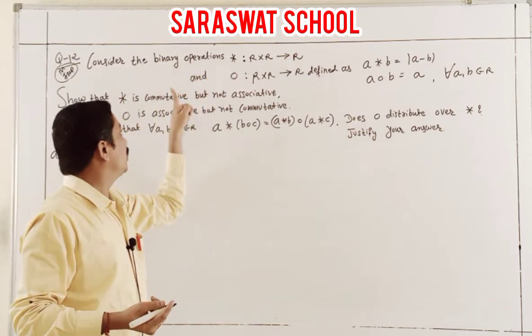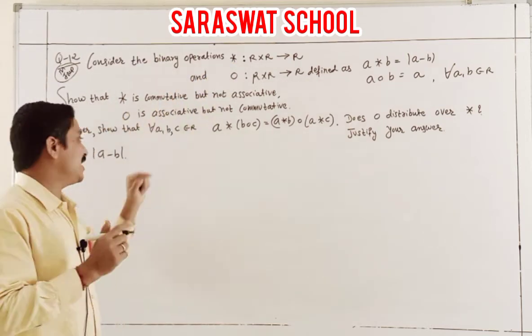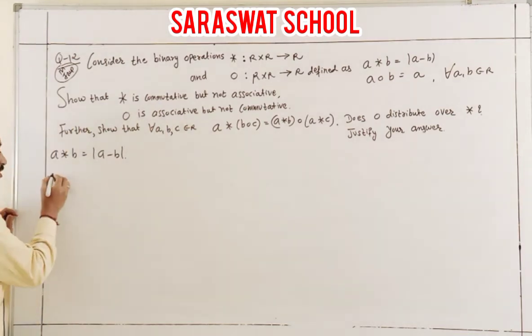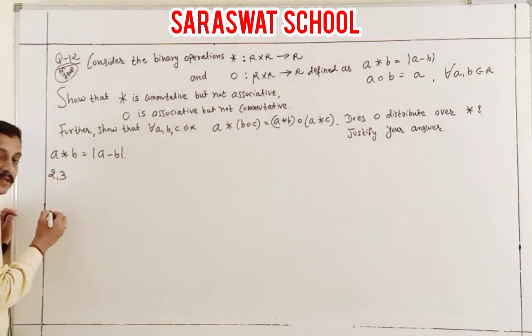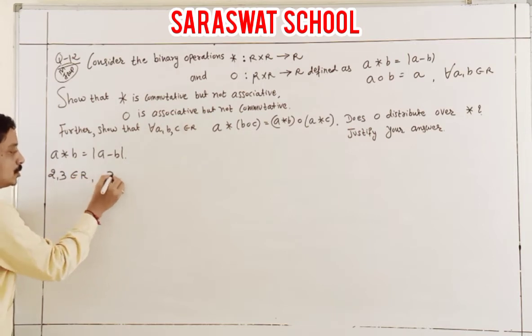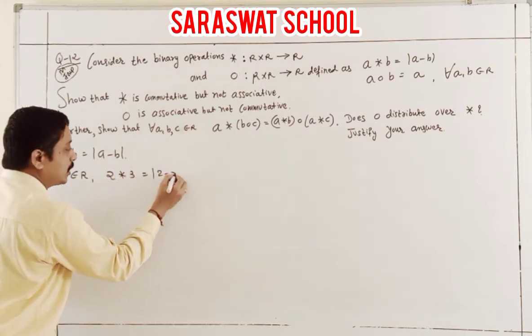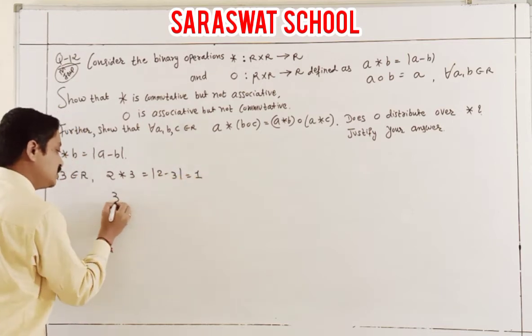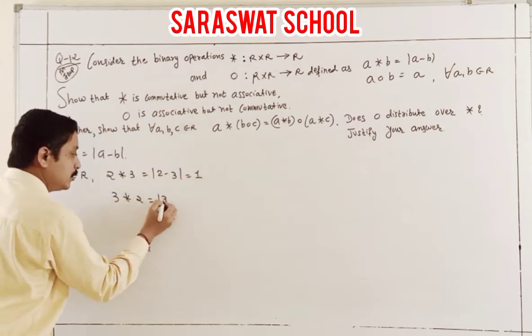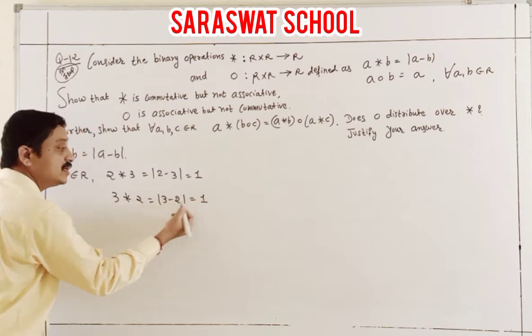First of all, commutative. For commutative, we take the numbers 2 and 3 belonging to R. So 2 binary 3 is 2 minus 3, and what is 3 binary 2? It is 3 minus 2. This is always the same number.